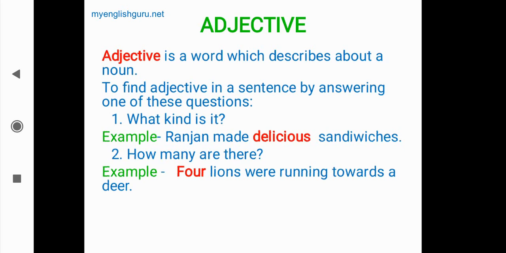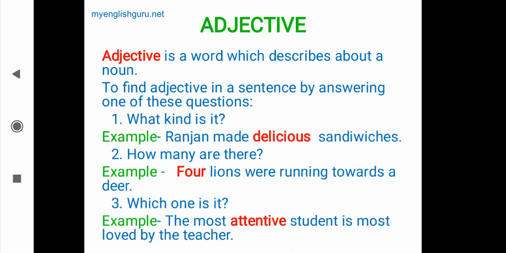The third one is, which one is it? The third question, if you ask in the sentence, which one is the noun? Which one means it tells about a special thing about the noun. What is that? The most attentive student is most loved by the teacher.